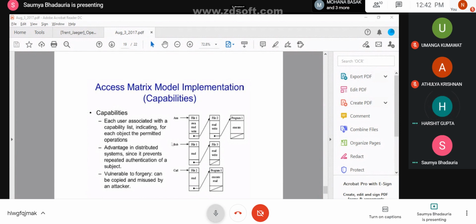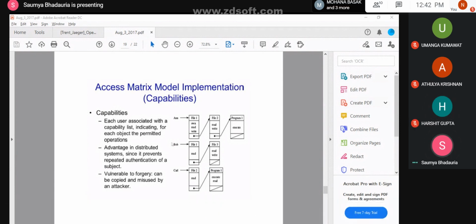Yes, ma'am. Okay, so surf on the internet, I'll tell you what you need to surf. Surf what operating systems used BLP and what operating systems used BIBA. There are operating systems like Solaris and Multics which used BIBA and BLP.